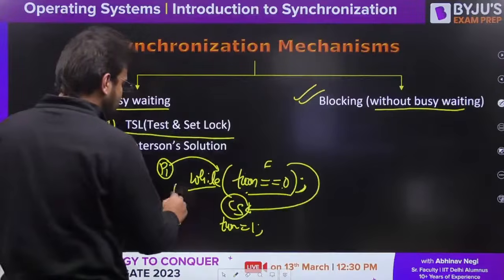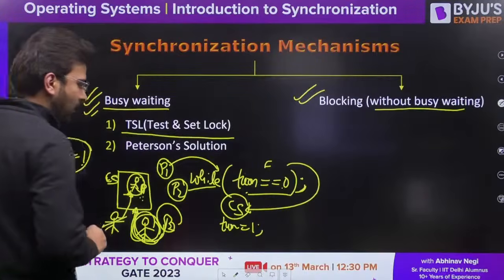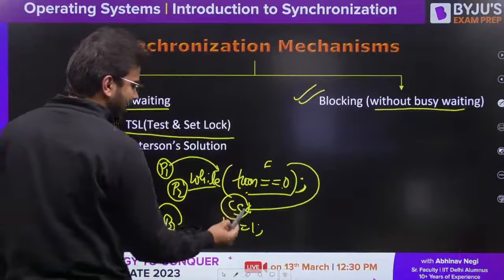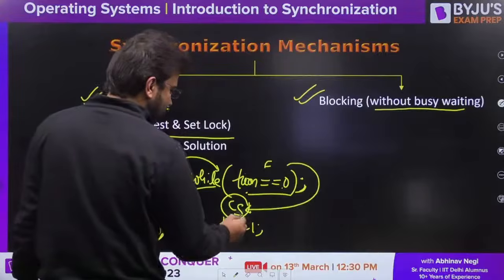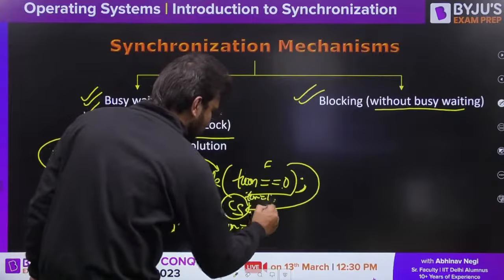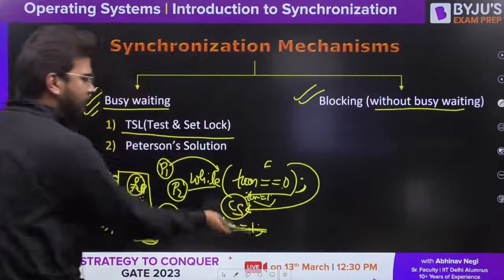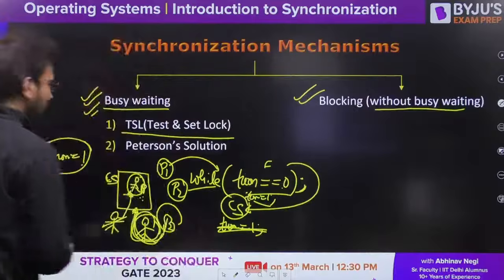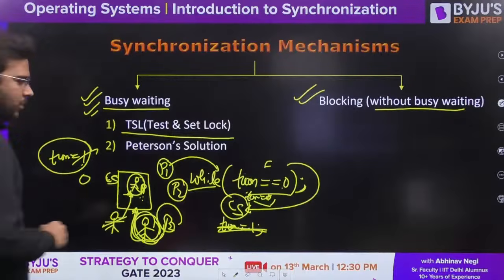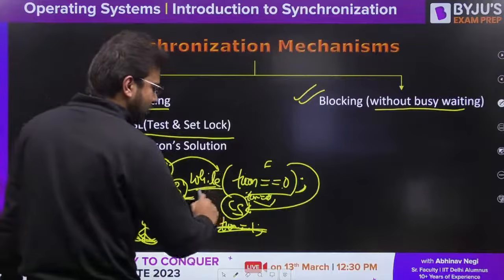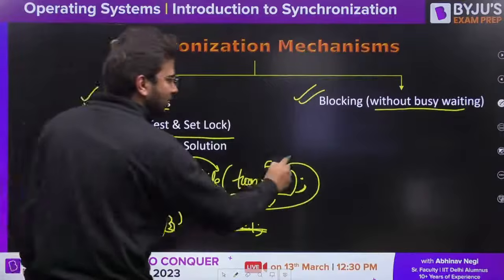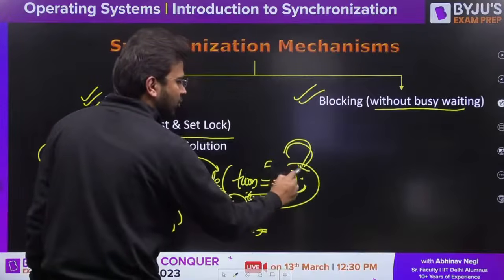Now let's say P2 arrives. In that case, what will happen? Let's say before entering the critical section, P1 updates the value, turn is equal to 0, sorry. So it will update the value of turn to 0. Now P2 arrives. P2 will also execute this while loop, turn is equal to 0. 0 is equal to 0? Yes. So in that case, it is going to keep on executing this while loop.